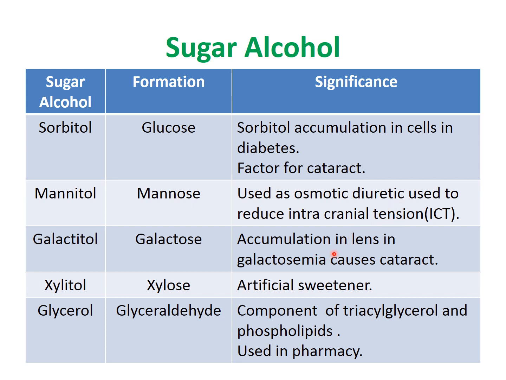Galactitol accumulates in the lens in galactosemia. In galactosemia patients, galactitol is accumulated instead of sorbitol. Xylitol is an artificial sweetener, sugar free. Glycerol is a component of triacylglycerol and phospholipid, and it is used in pharmaceutical industries.